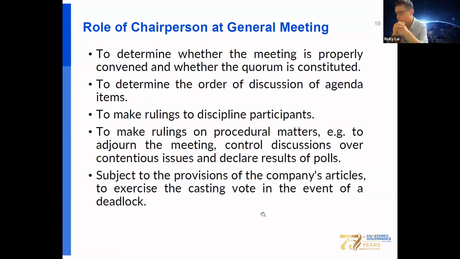And also you should know the role of chairman at the general meetings, including to determine whether the meeting is properly convened and whether the quorum is constituted, to determine the order of discussion of agenda items, to make rulings on disorderly participants, to make rulings on procedural matters, including meeting adjournments, control discussion over contentious issues and declare the poll result. And subject to the company articles, to exercise the casting vote in case of deadlock. So in case of equality of votes, the chairman will have the casting vote.